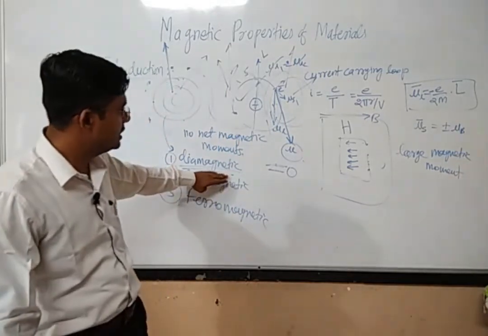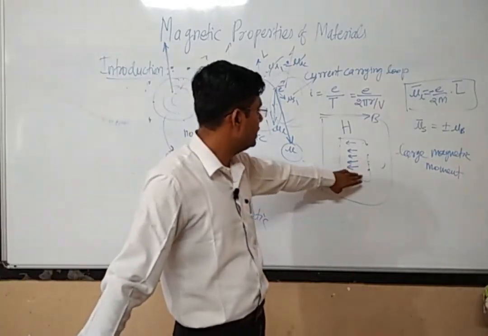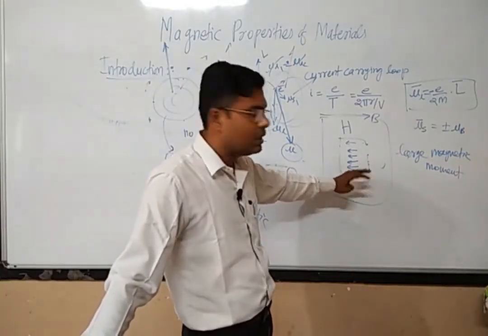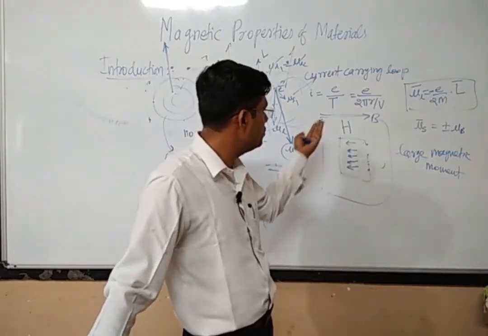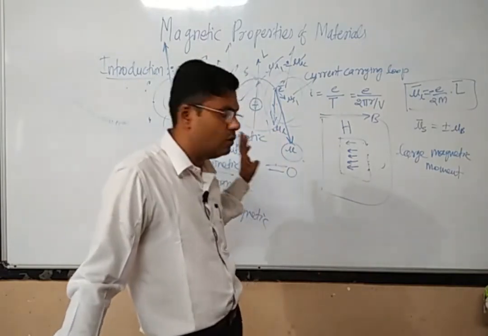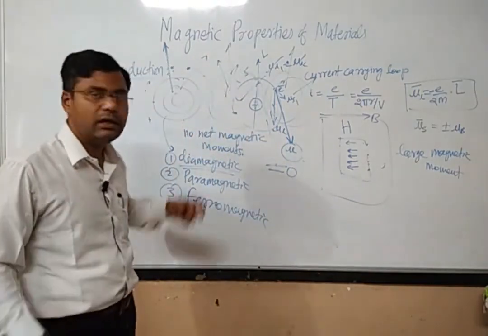This is a very special thing: if you keep a diamagnetic material inside an external magnetic field, it will be weakly magnetized, but the direction of that magnetization will be opposite to the external magnetic field. So this is about the introductory part.